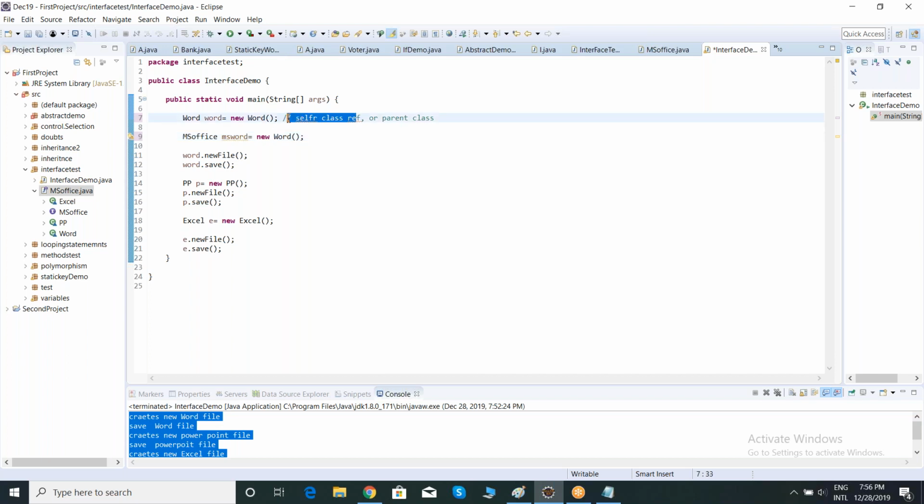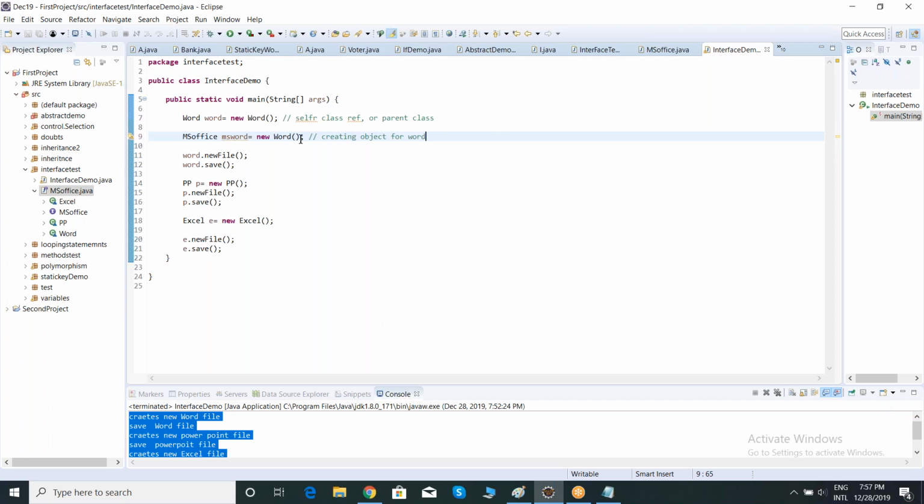Either it may be a self class reference like this, Word w = new Word, or it may be a parent class reference. If it is having a parent class, we can create an object by using the parent class reference, or we can create an object for a class by using the parent interface reference. Here, am I creating an object for MS Office? I am creating an object for what? For Word we are creating. For the Word class only we are creating the object.